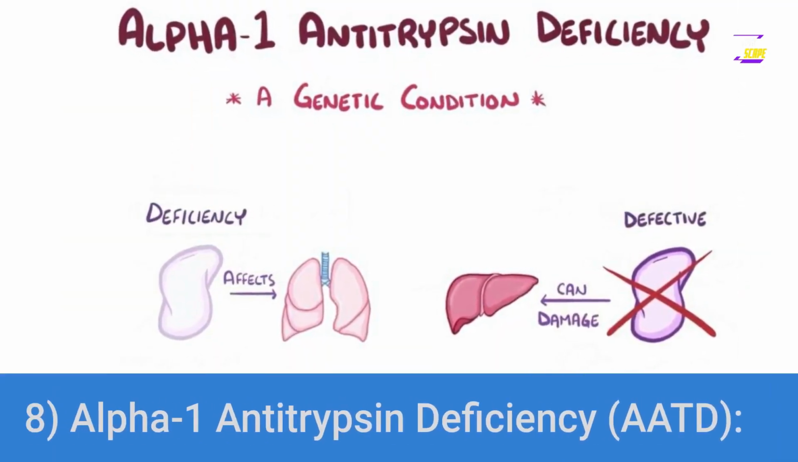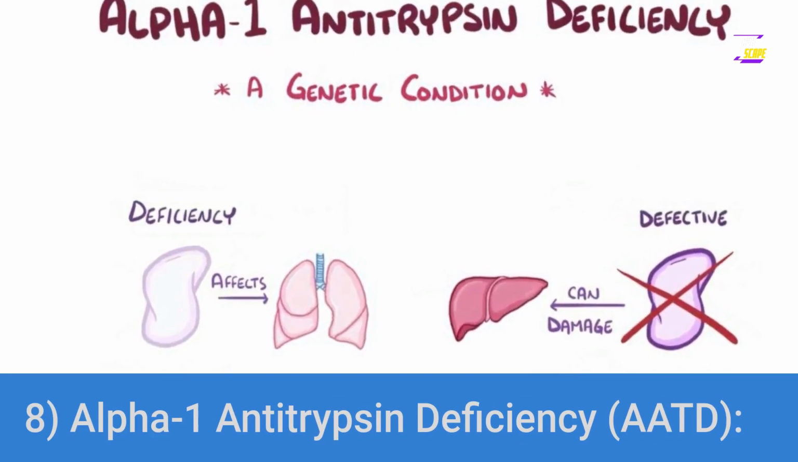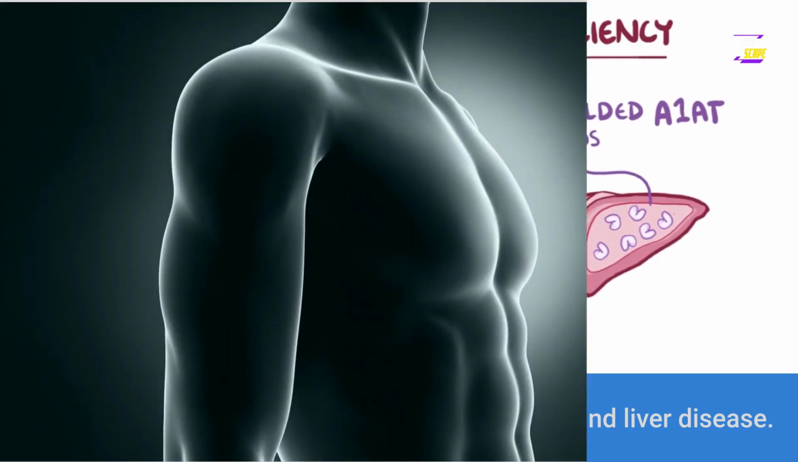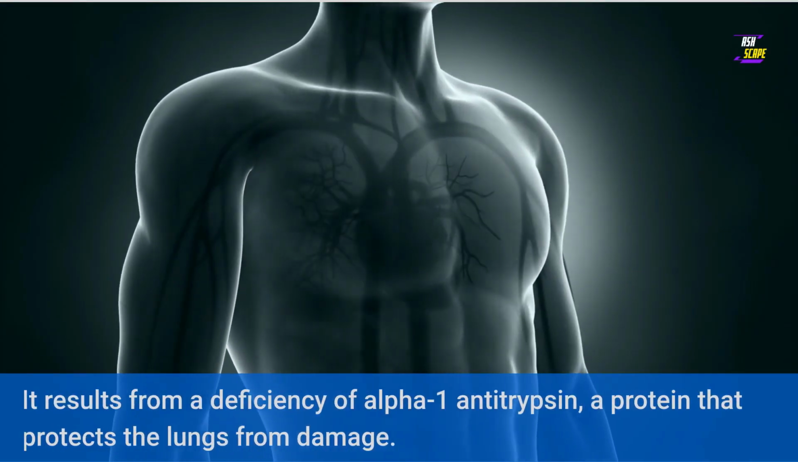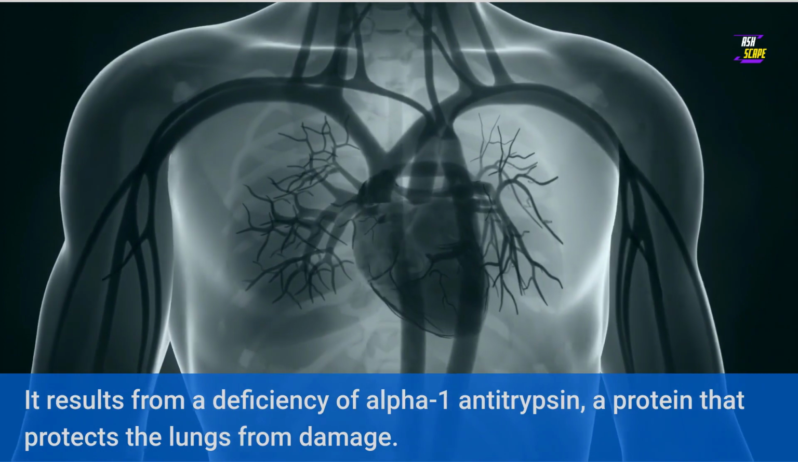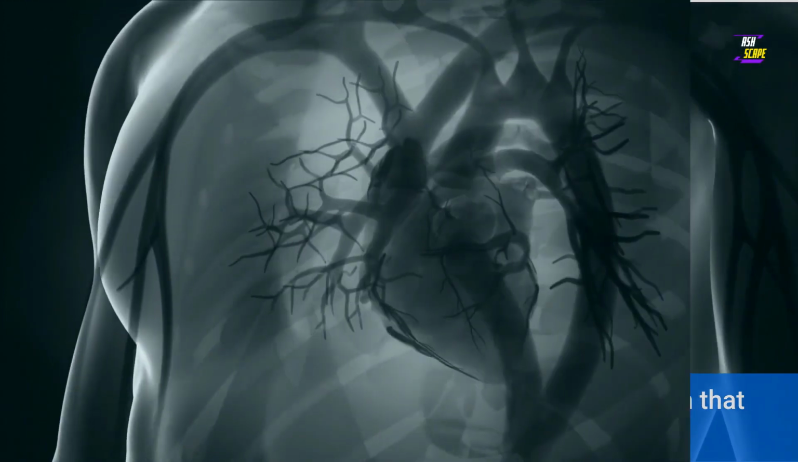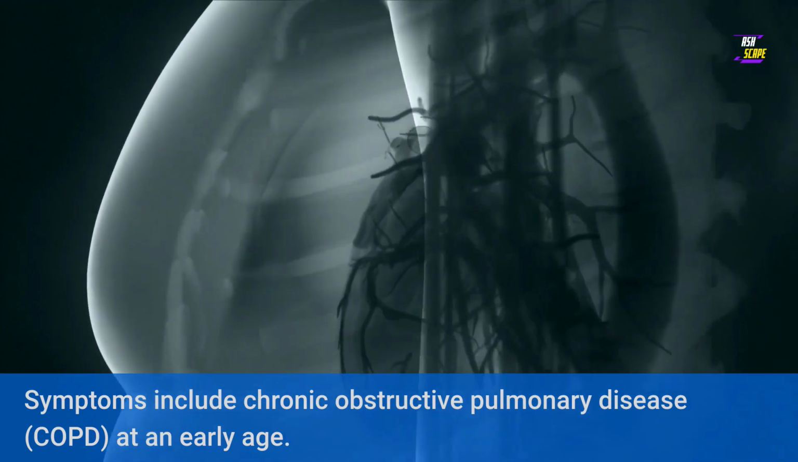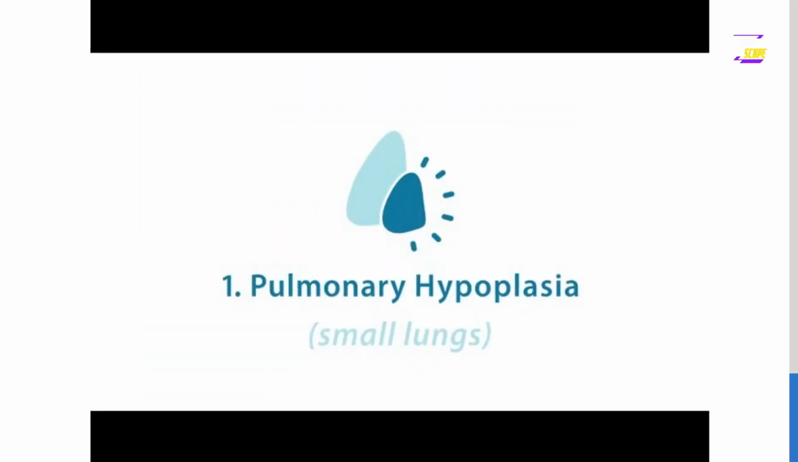8. Alpha-1 antitrypsin deficiency, AATD. AATD is a genetic disorder that can lead to lung and liver disease. It results from a deficiency of alpha-1 antitrypsin, a protein that protects the lungs from damage. Symptoms include chronic obstructive pulmonary disease, COPD, at an early age.